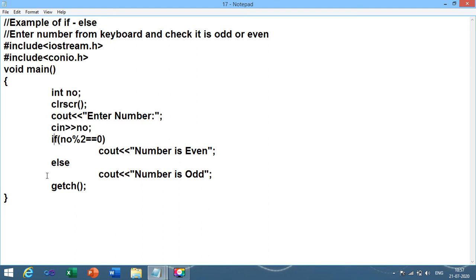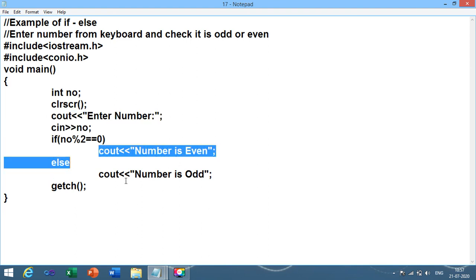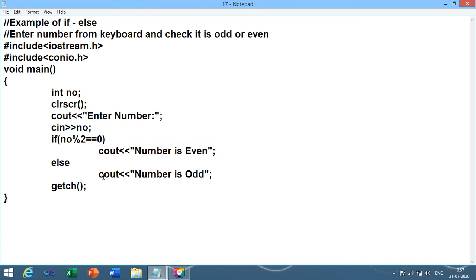Then if else, cout message for the true part and false part. Now I just need to put the condition. The condition is based on which variable? Number. How can I get an even number? Number modulus 2 double equals 0. Then the number is even, otherwise the number is odd. So this is program number 17.